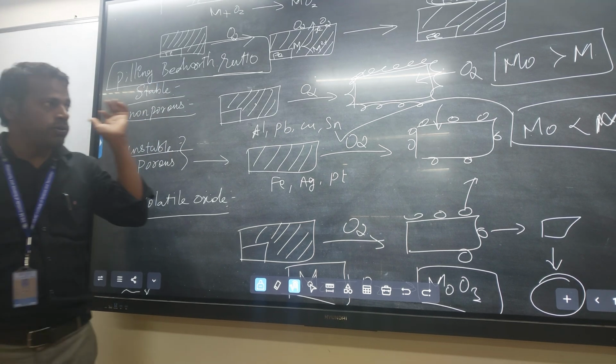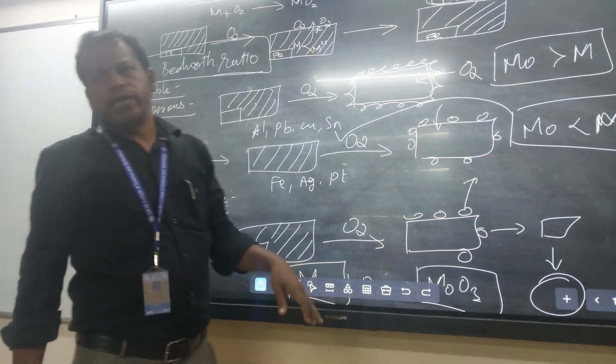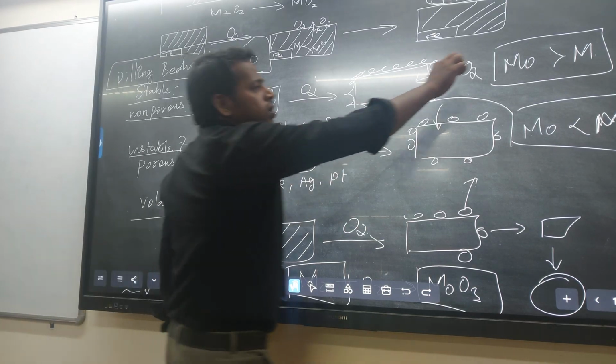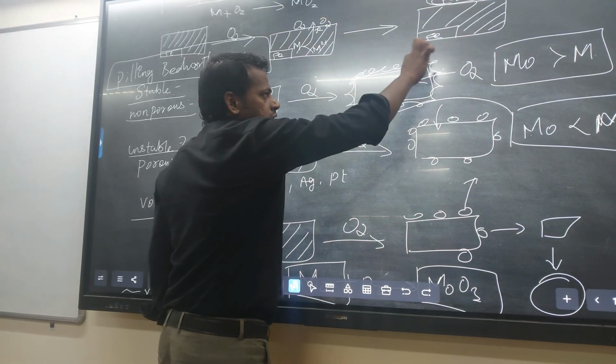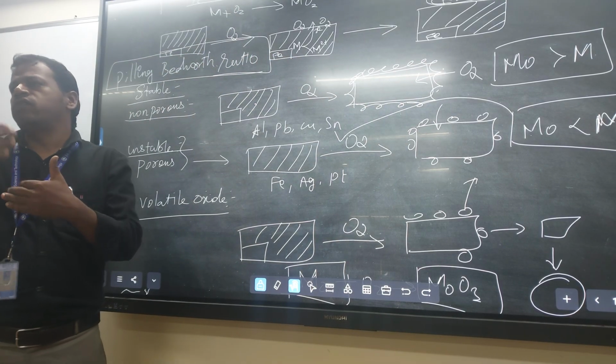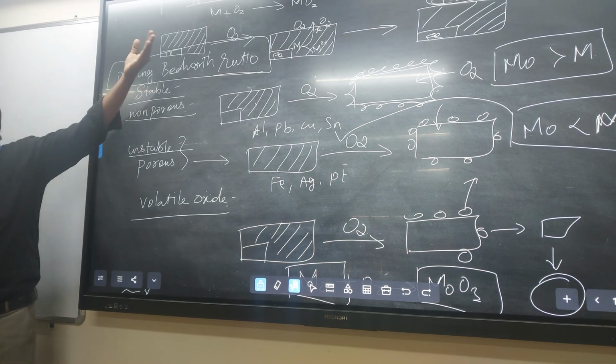When it forms a non-porous layer, the volume of metal oxide is greater than the volume of metal. So more metal oxide is there. That metal oxide covers the metal surface fully, therefore it restricts further corrosion. That is the stable oxide layer. That is the Pilling-Bedworth ratio.